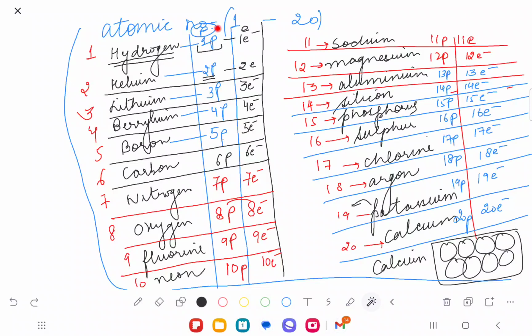So if I ask you to calculate the number of electrons in an atom, would you be able to do that? Would you be able to do that? Yes. You will have to remember this series. Now, how do you remember this? I'll tell you the method.